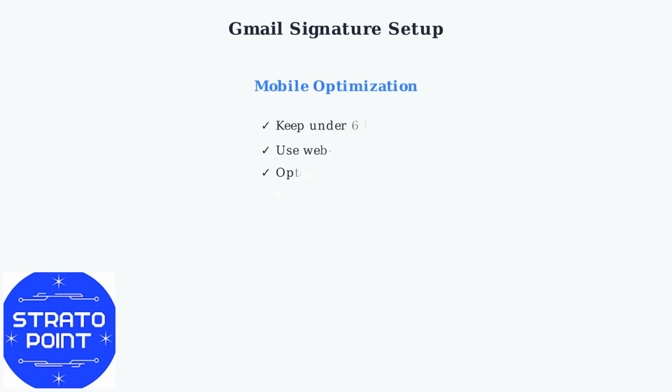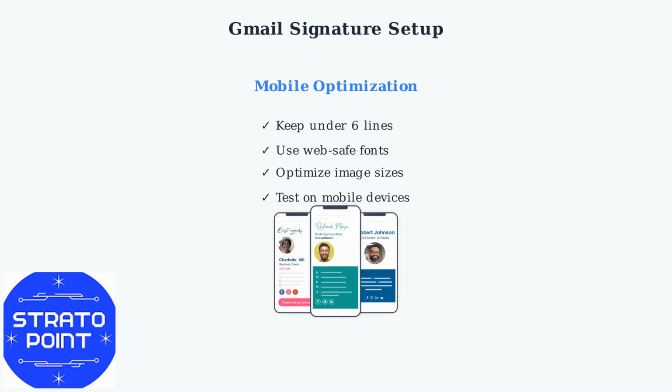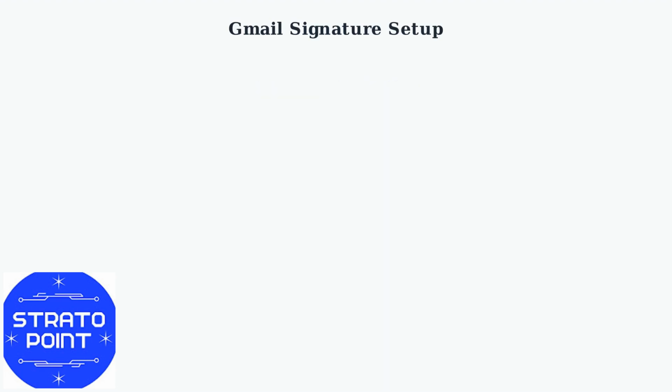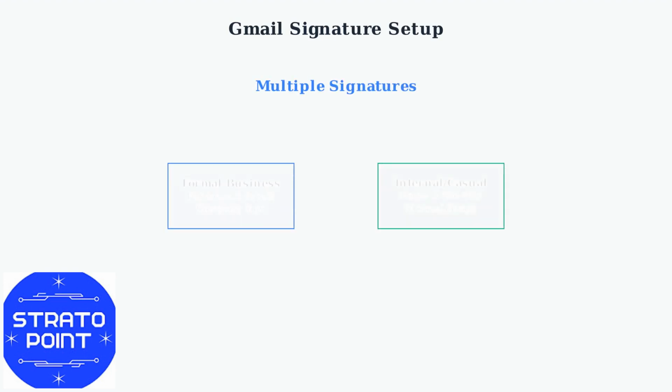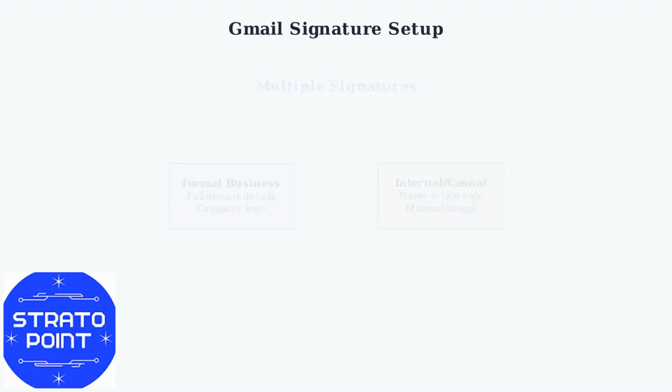Mobile optimization is crucial since most emails are now read on mobile devices. Keep your signature under 6 lines and use web-safe fonts to ensure consistent display across all devices. Font choice matters for signature consistency. Web-safe fonts ensure your signature displays correctly across different email clients and devices, while custom fonts may not render properly for all recipients.